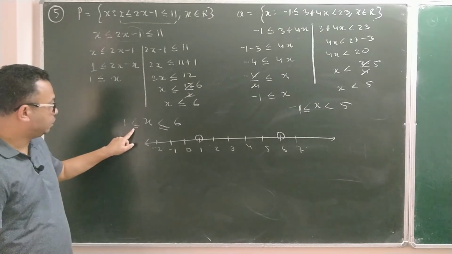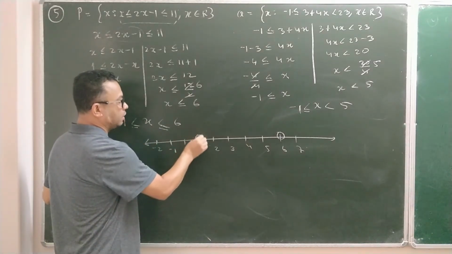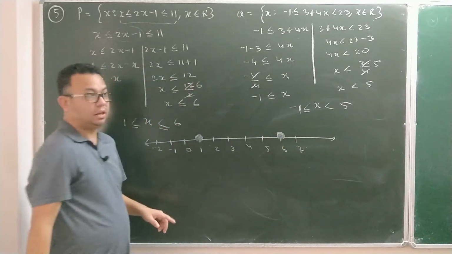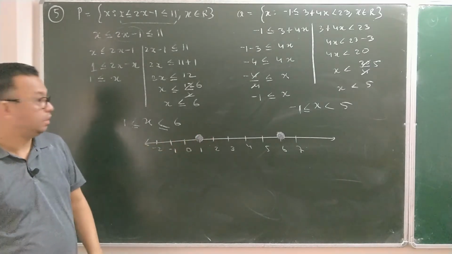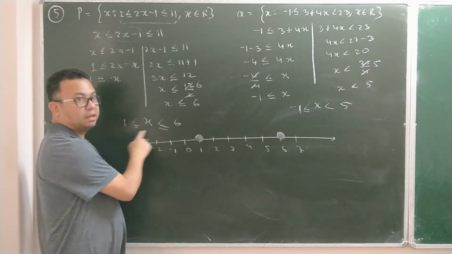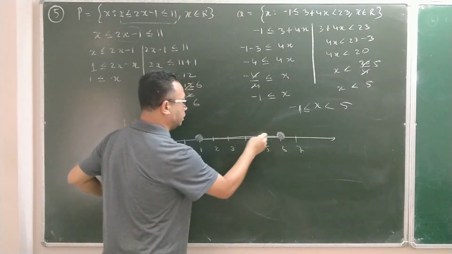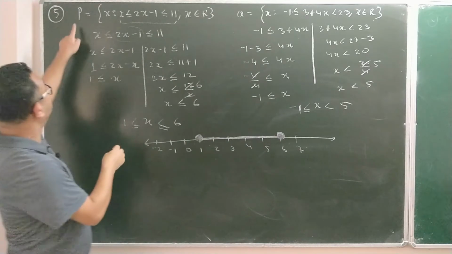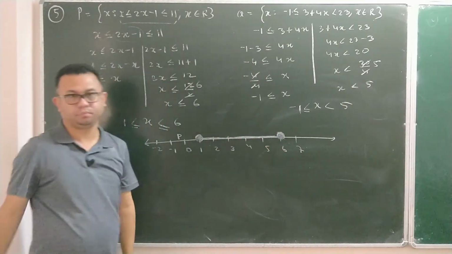Now this also has an equal to sign, this also has an equal to sign. So as we discussed already, equal to sign means here I have to darken, I have to shade the circle. Here at 6 also I'll shade the circle. If that equal to sign was not there, I would have simply made a hollow circle without shading. So that is from 1 to 6, including 1 and 6, because there is an equal to sign. If I join these two circles now, this becomes the number line for your P. This is what your P number line is.